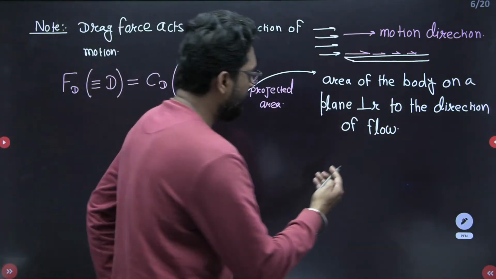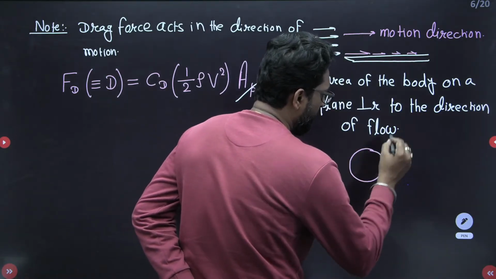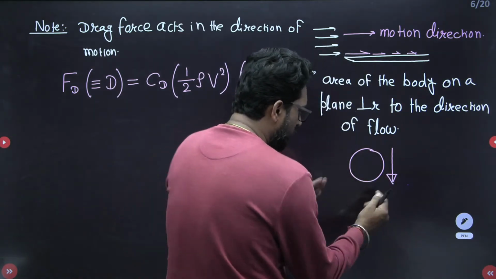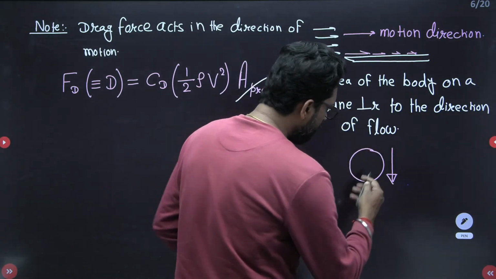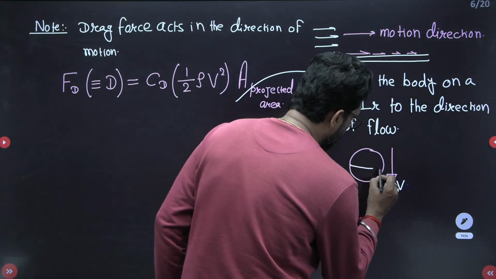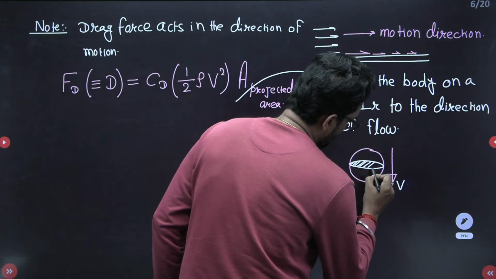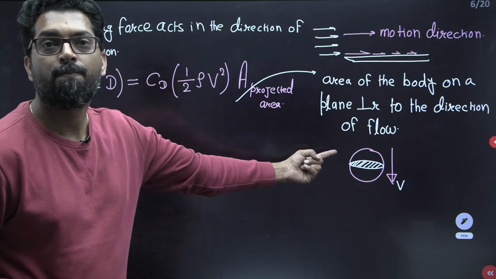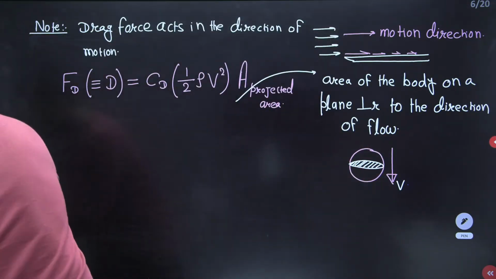This is your ball, and let's suppose this ball is moving in this direction. So for the drag force, the ball is moving in this direction, so the area is this one. This is your projected area. On this area the drag force will act.